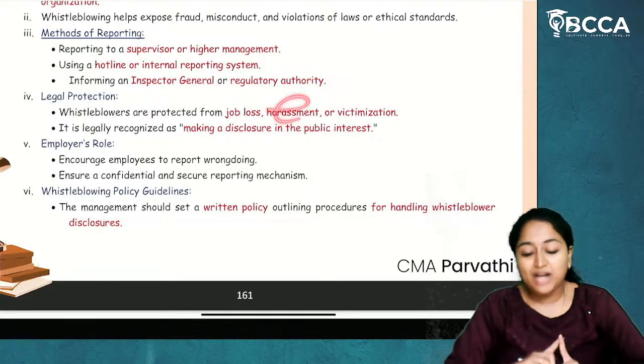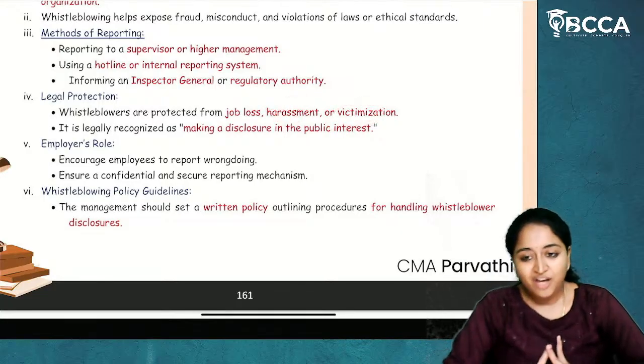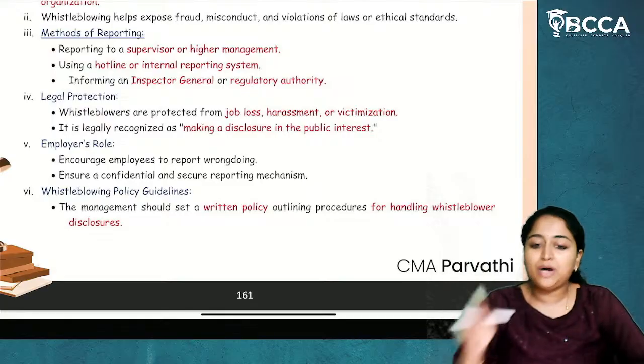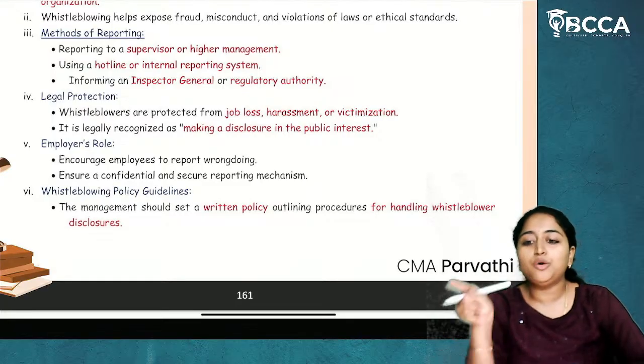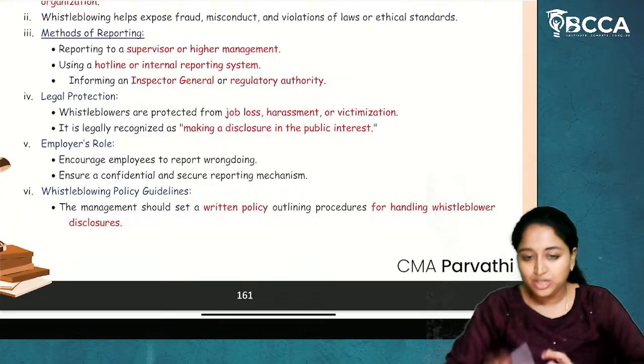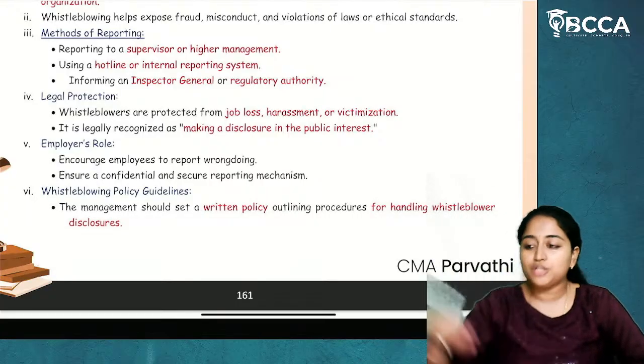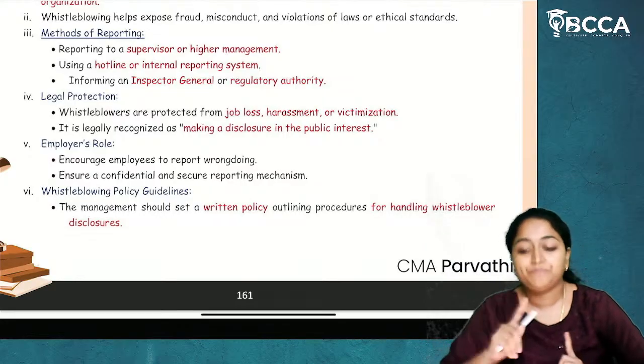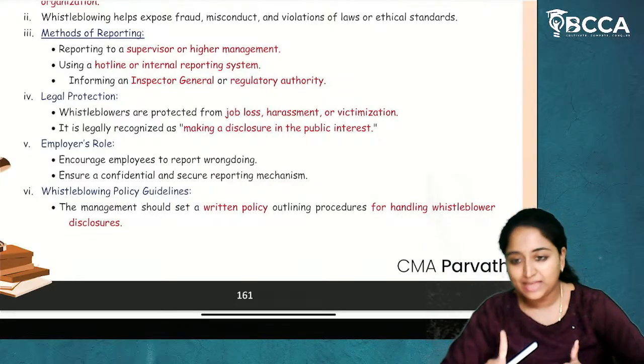He should not be harassed or victimized. This does not mean you come and tell about someone's wrongdoing because of your own grudge or jealousy towards that individual. It should not be done like that.